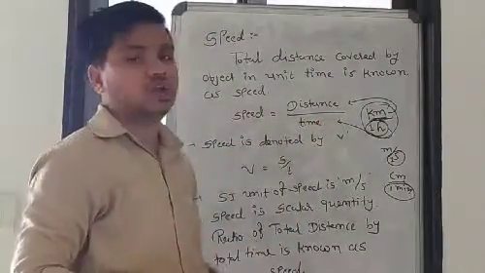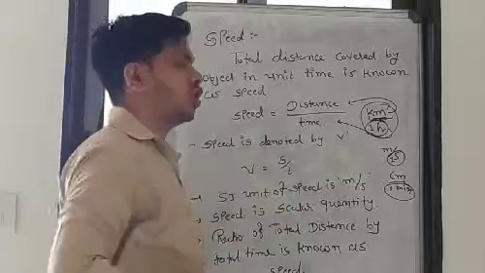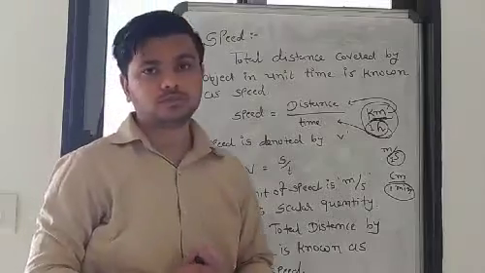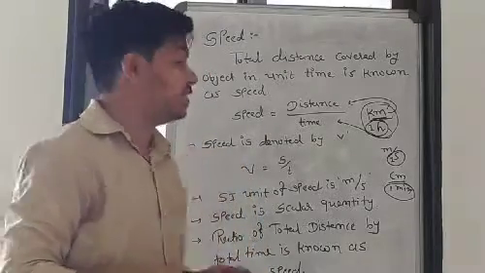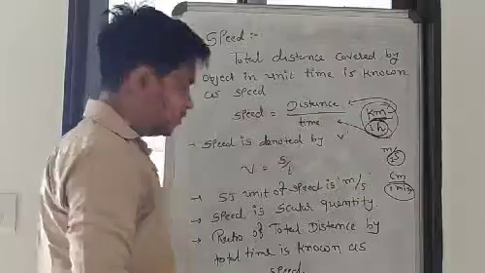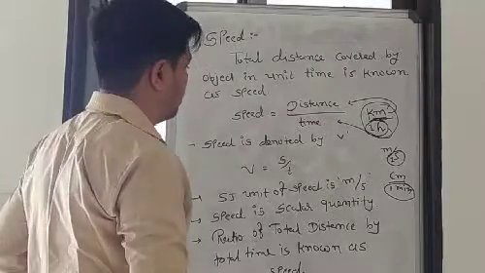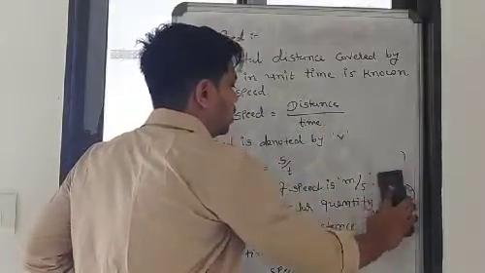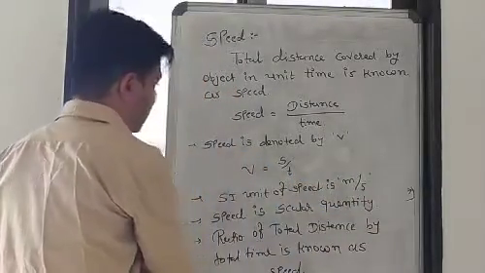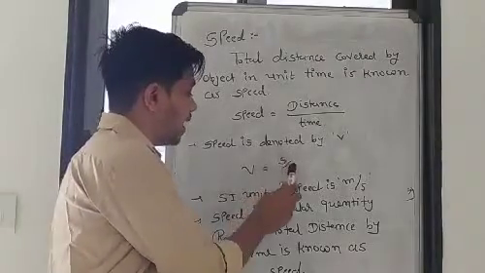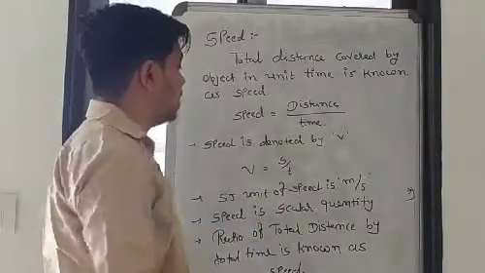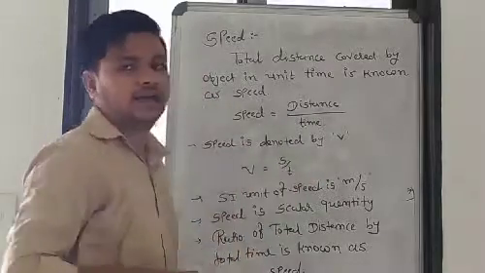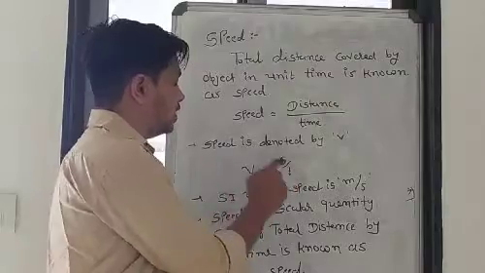So here is the definition of speed, and here is the equation of it. The speed is equal to distance by time. Generally, this speed is denoted by V, right? So according to it, we have an equation: V is equal to S by T. Why S by T? Because distance is denoted by S and time is denoted by T. So V is equal to S by T.